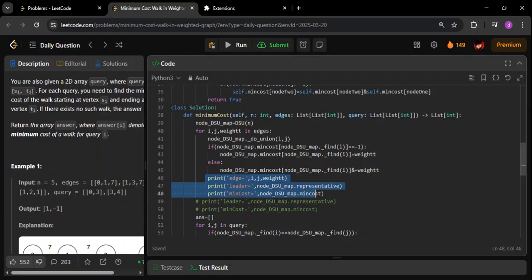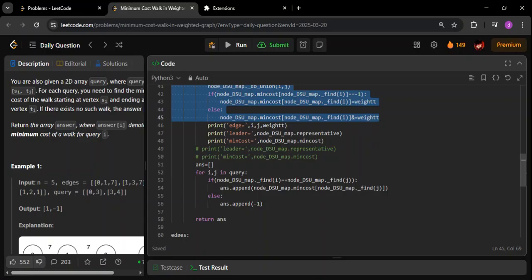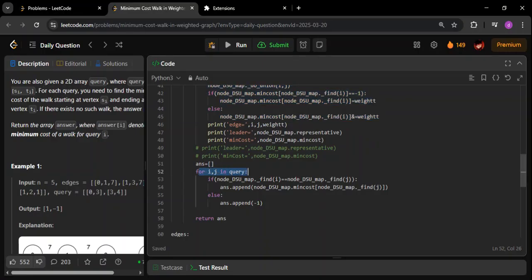After that, I'm printing this for your convenience. While submitting, you have to comment out this part. Once this is done, that means we have processed all the nodes, and we are ready to answer the queries. How to answer the queries? Very simple. Whenever a query comes, we first check whether the two nodes for which we have to find the cost are part of the same component.